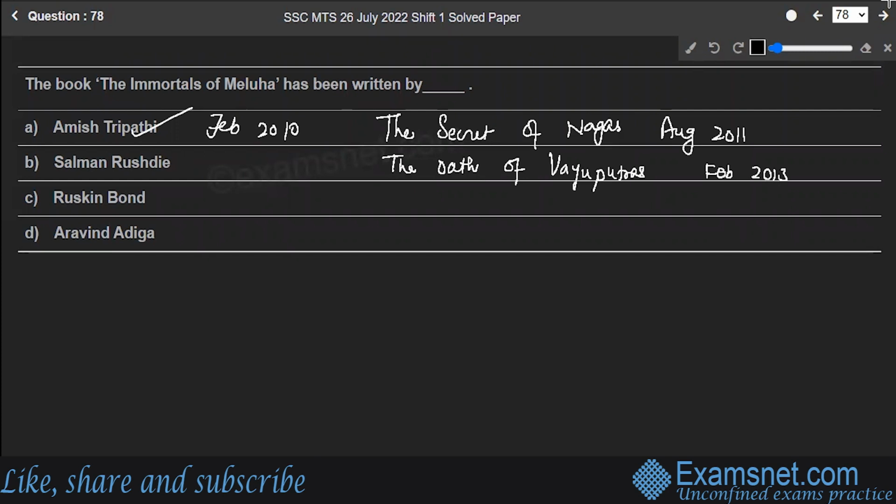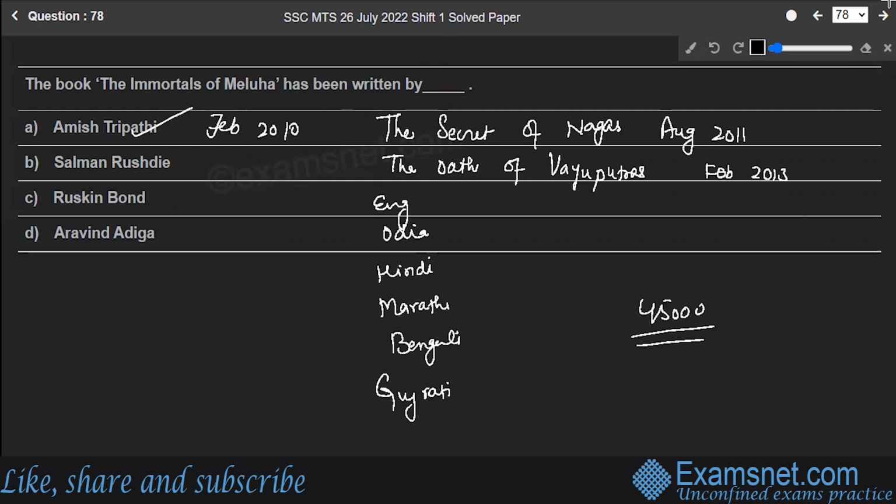It has been translated in a number of languages like English, Odia, Hindi, Marathi, Bengali, Gujarati. It has sold around 45,000 copies across India itself. So, option A is the correct answer, Amish Tripathi.